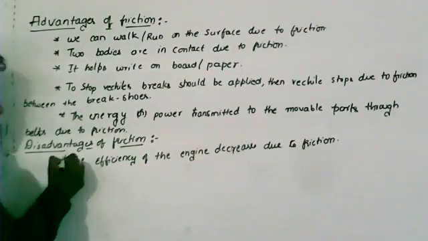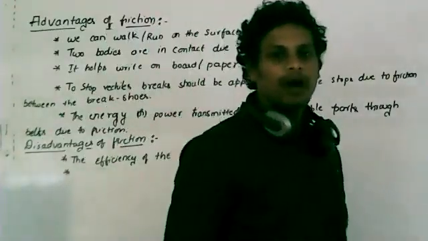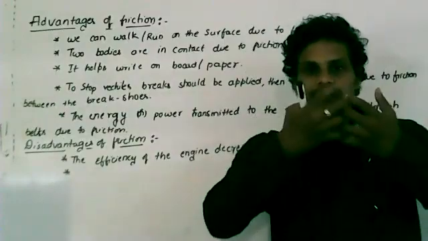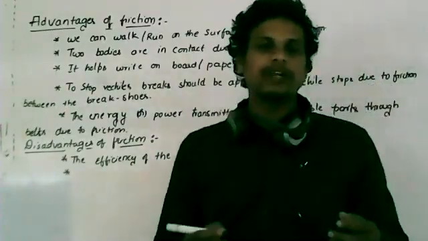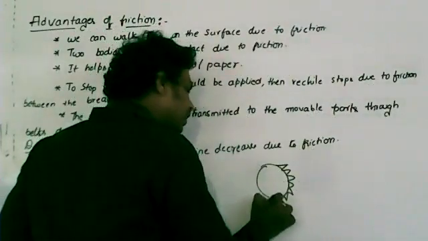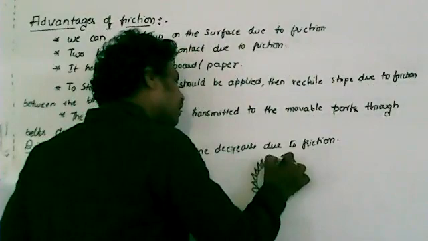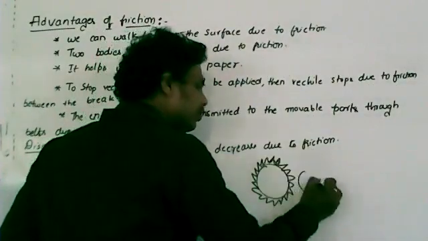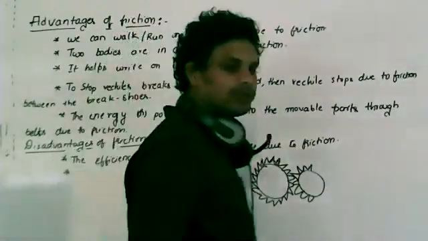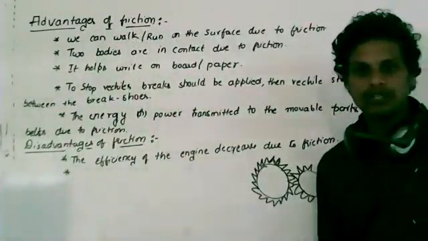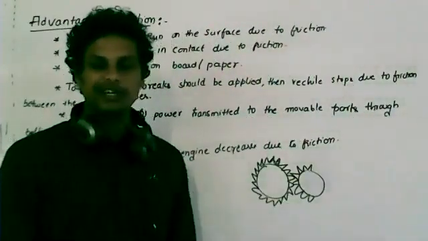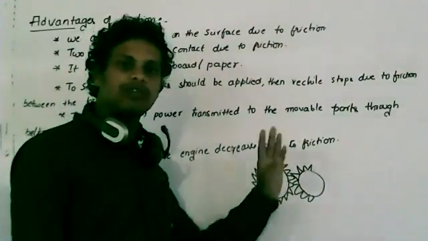And another disadvantage: for example, take the moving parts of a vehicle, say a toothed wheel. Power or energy is transferred from one toothed wheel to another with the help of friction only. If there is no friction at all, energy won't be transferred from one toothed wheel to another.